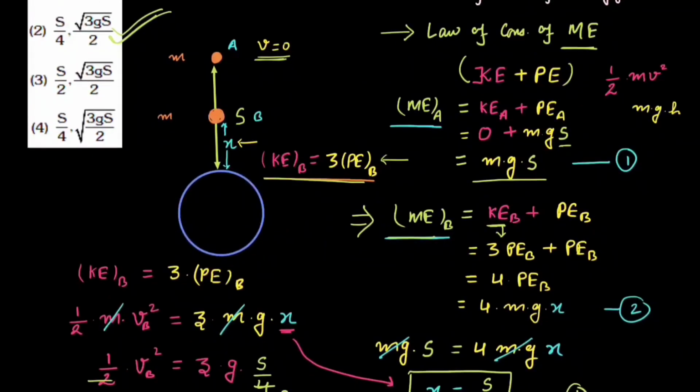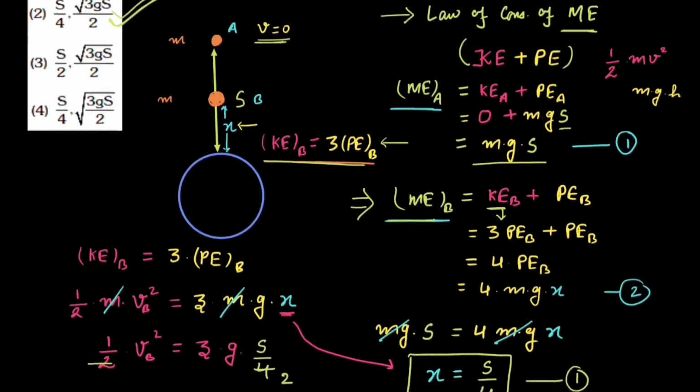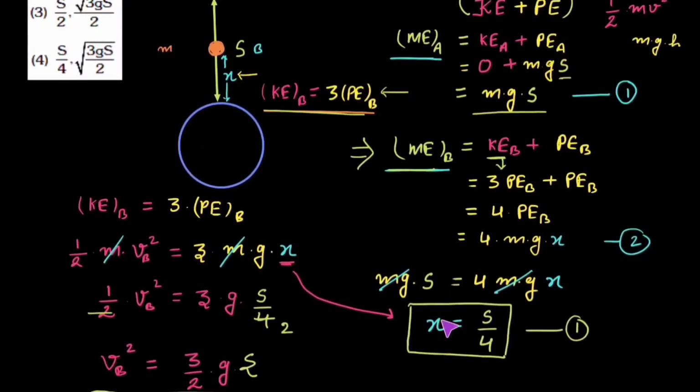And from the law of conservation of mechanical energy, we all know that the total mechanical energy of a system is always conserved. So the mechanical energy of point A will be equal to the mechanical energy of point B. So we will be just equating equation 1 and 2. And by equating these equations, we will get the value of x as s by 4. So this is the one part of our question.